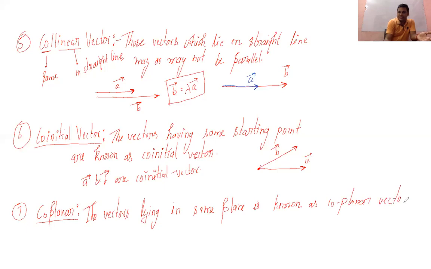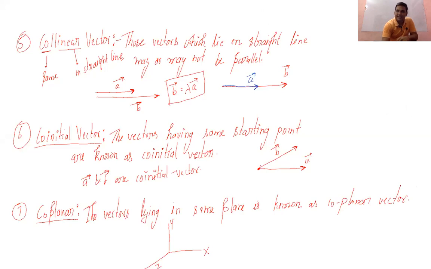So I already discussed with you what the planes are and how planes are going to form. If we discuss the coplanar vector, I already told you, this is your x-axis, y-axis and z-axis. I made the three planes.